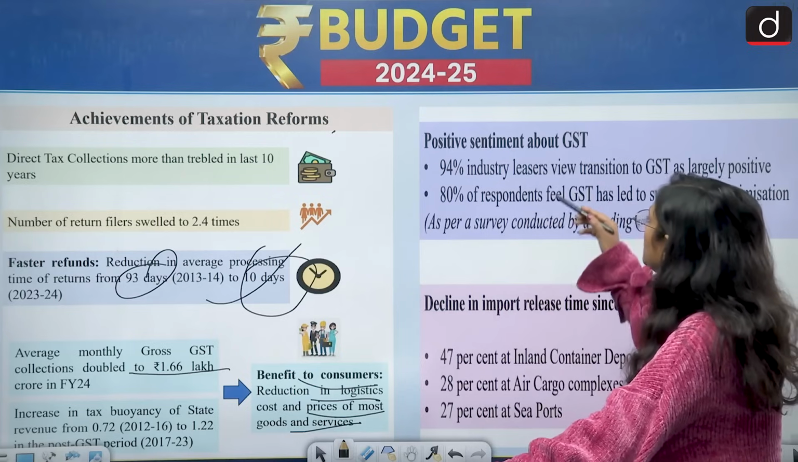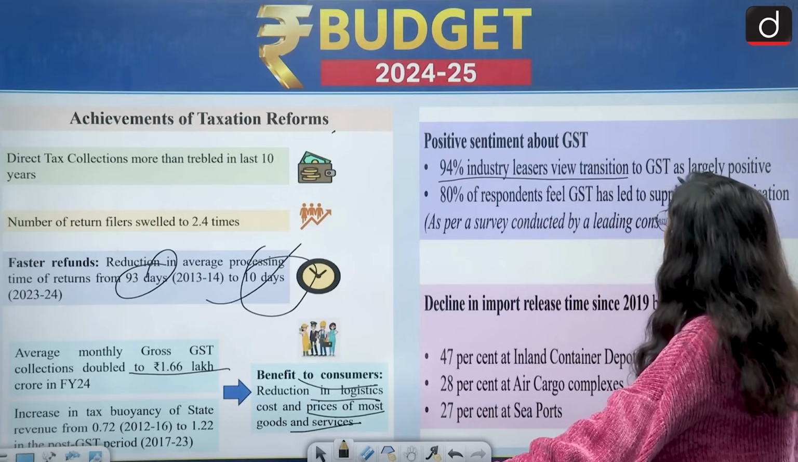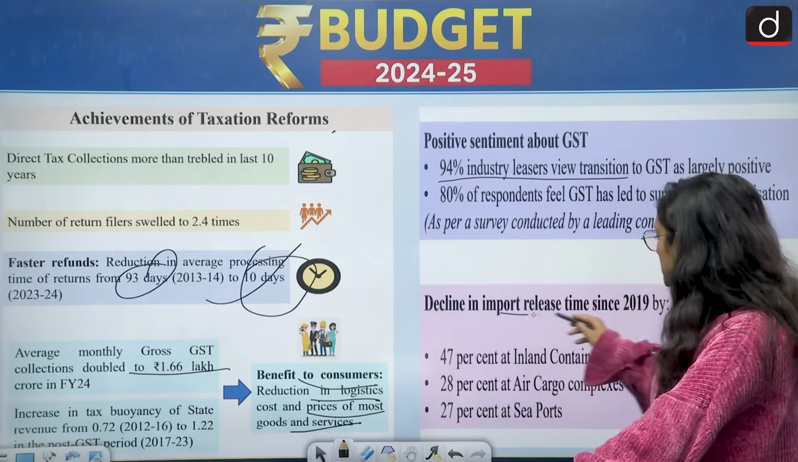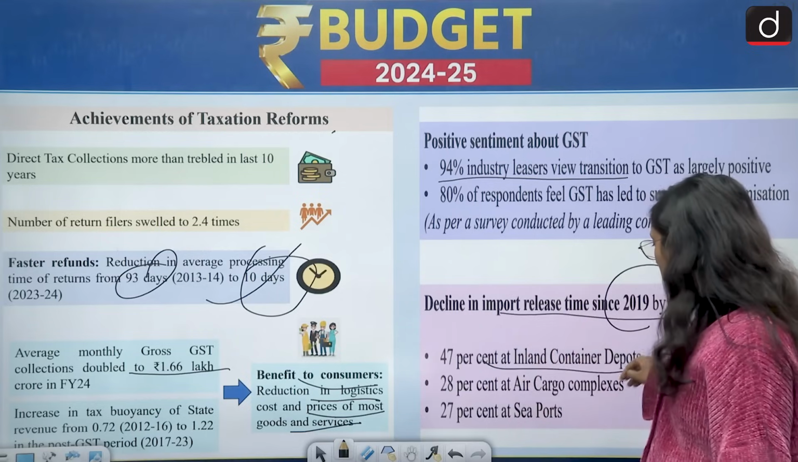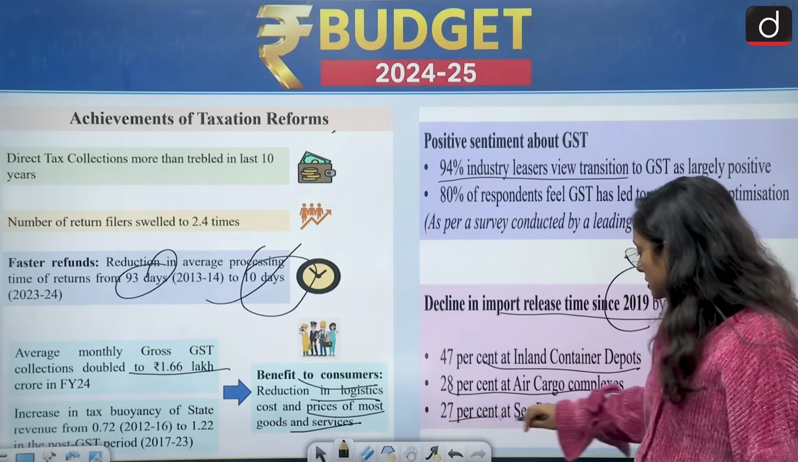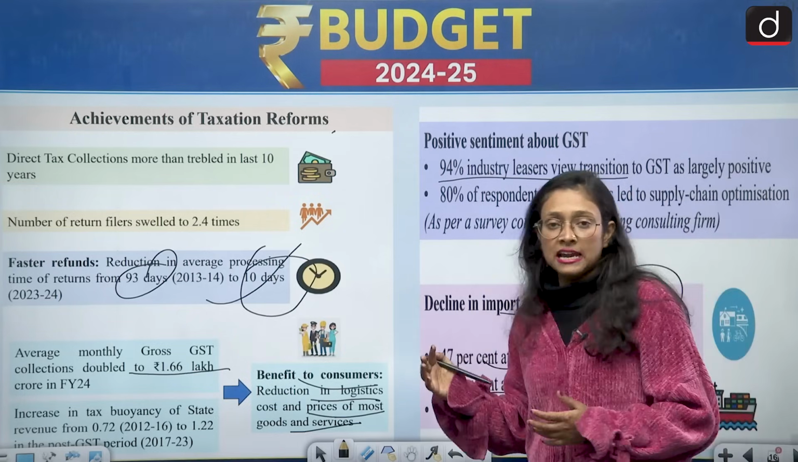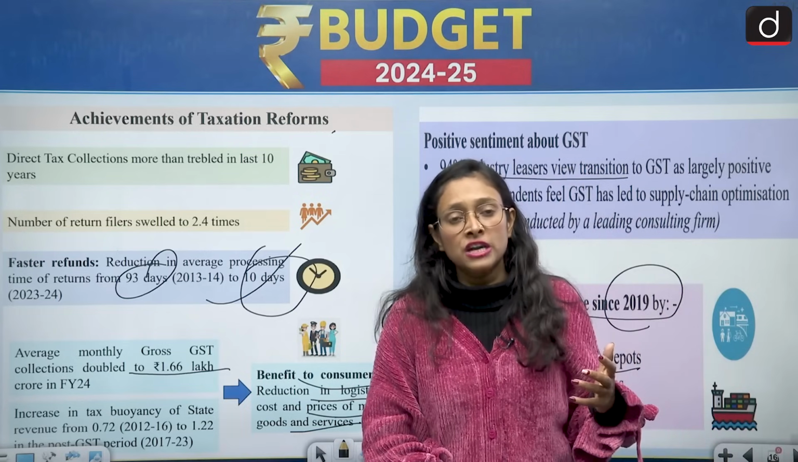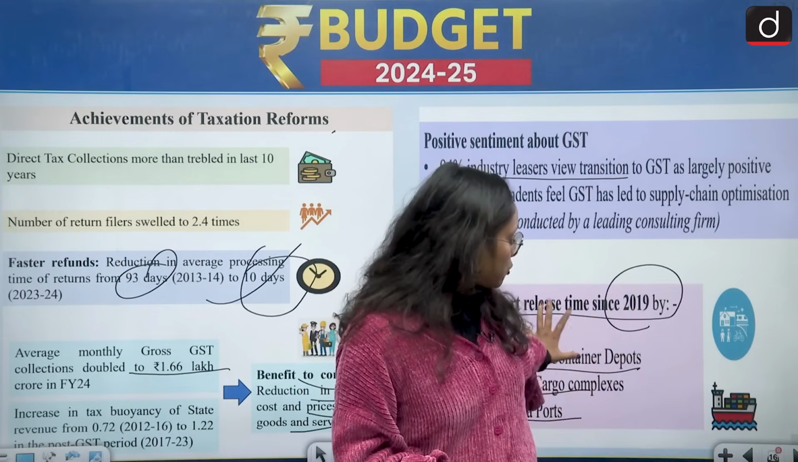And then we have positive sentiments about GST. 94% of industry leaders view the transition to GST as largely positive. And also we have a decline in import release time from 2019 by 47% at inland container depots, 28% at air cargo complexes, and 27% at seaports. So what all this data shows is that we are declining in the import sector. It means that we are becoming Atmanirbhar and we don't have to depend on other countries for a few areas. So this is import data.